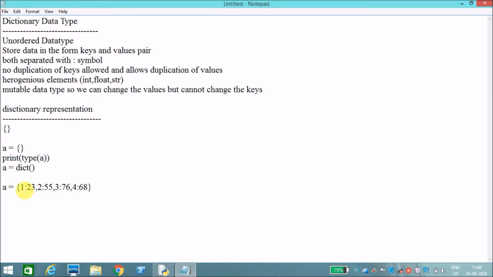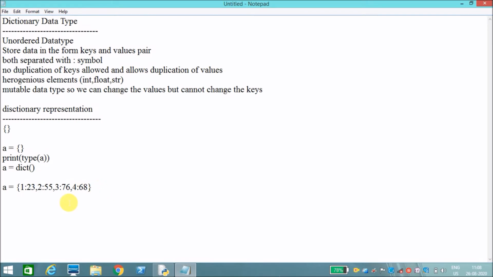See, 1, 2, 3, 4 are all keys, and 23, 55, 76, 68 are all values. 23 is the value for key 1, 55 is the value for key 2, 76 is the value for key 3, and 68 is the value for key 4.